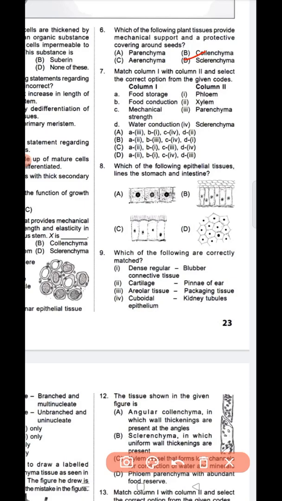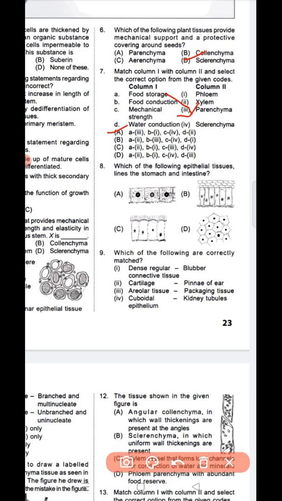Next we have question number 7, match column 1 with column 2 and select the correct option from the given codes. Column 1: food storage, food conduction, mechanical strength, water conduction. Column 2: phloem, xylem, parenchyma, sclerenchyma. So question number 7 option A is the correct answer. Food storage is parenchyma.